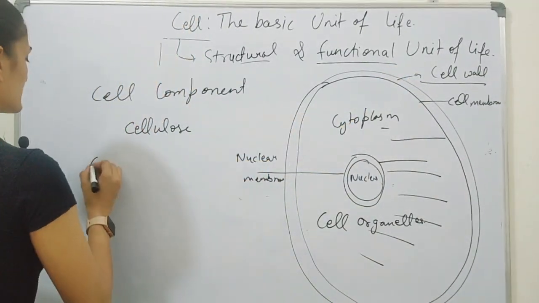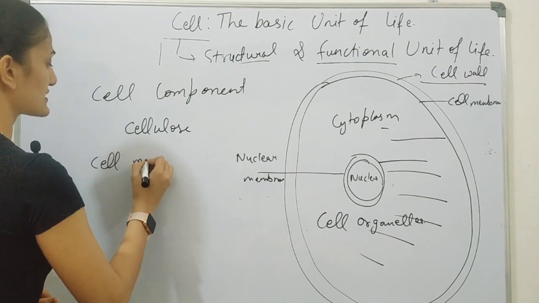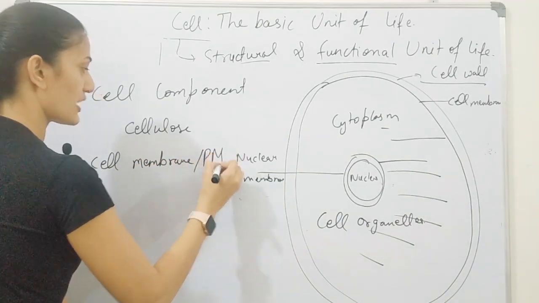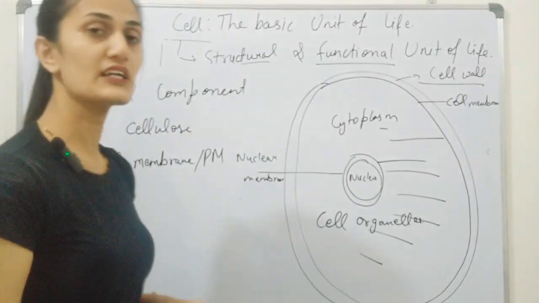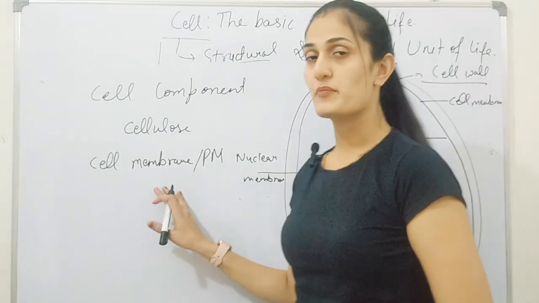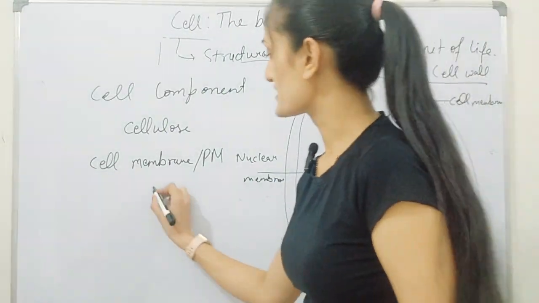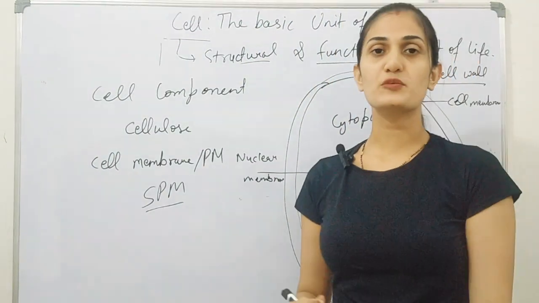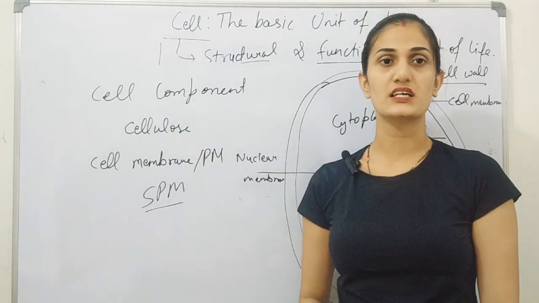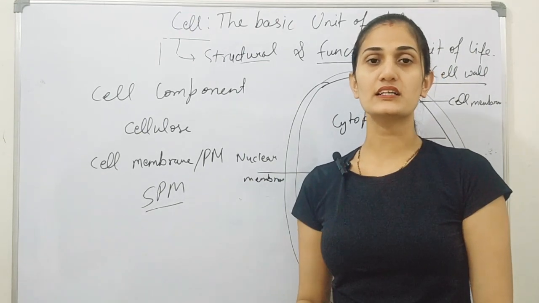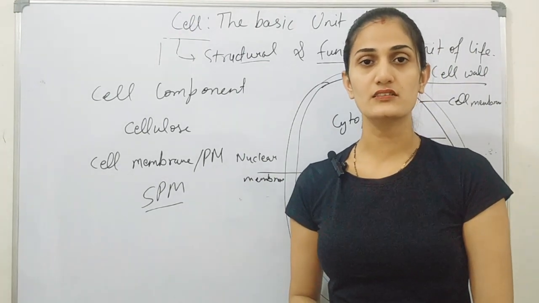Now the next component is the cell membrane, which is also known as the plasma membrane. PM stands for plasma membrane, and this cell membrane is of SPM nature. SPM stands for semi-permeable nature, meaning it allows only selected components to enter inside and outside the cell.